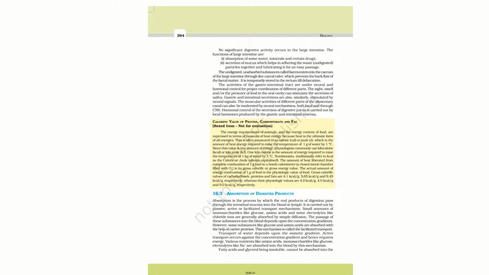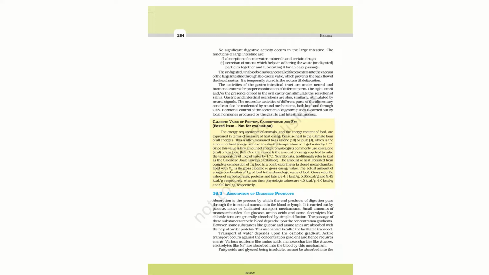Absorption is the process by which the end products of digestion pass through the intestinal mucosa to the blood or lymph. It is carried out by passive, active, and facilitated transport mechanisms. A small amount of monosaccharides like glucose, amino acids, and some electrolytes like chloride ions are generally absorbed by simple diffusion.